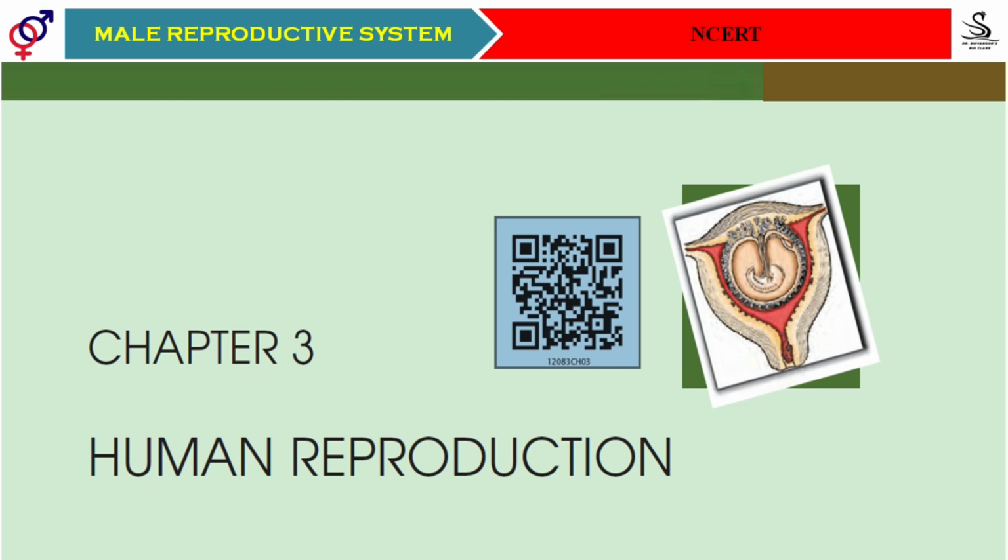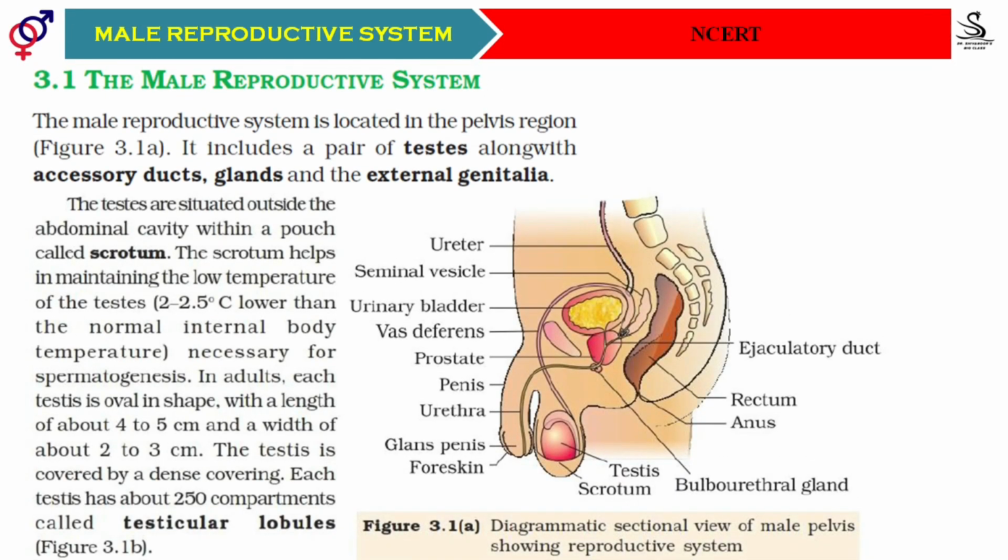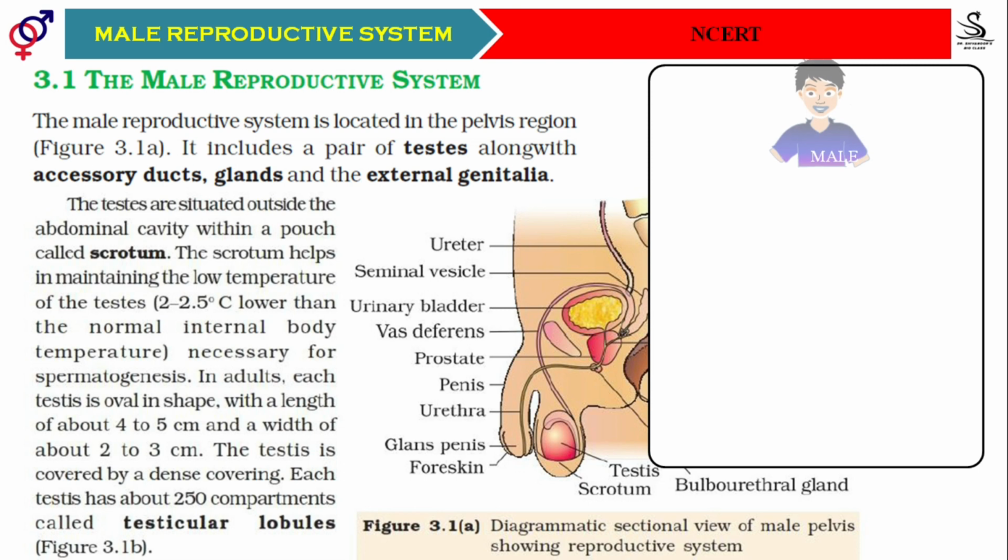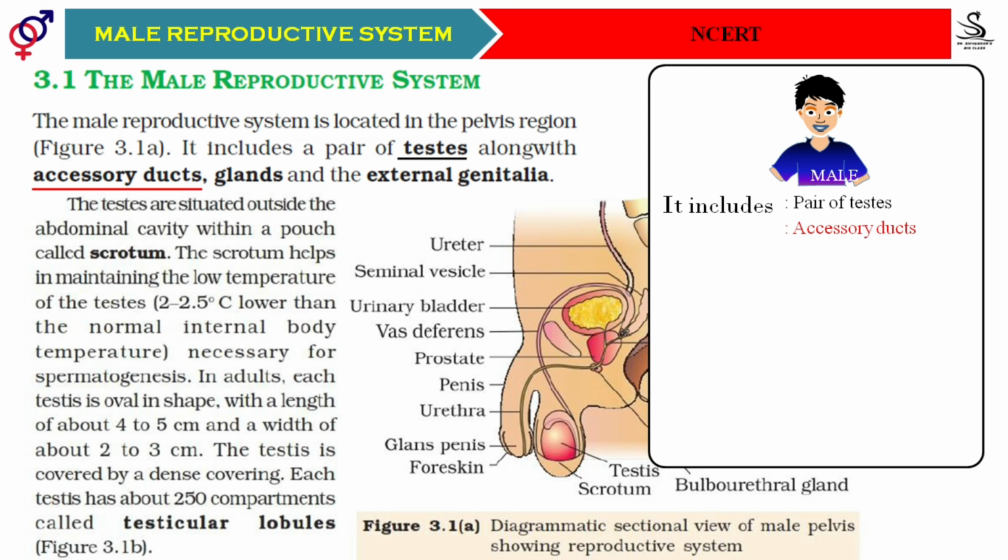In our previous class, we understood the events involved in sexual reproduction. Today we are going to understand the male reproductive system. The male reproductive system includes one pair of testes and accessory ducts. There are also different accessory glands, as well as the external male genitalia.